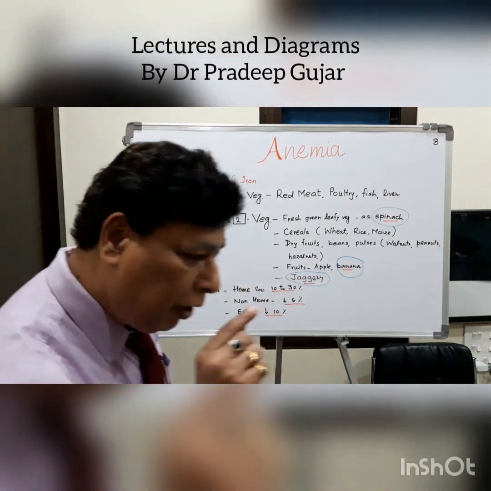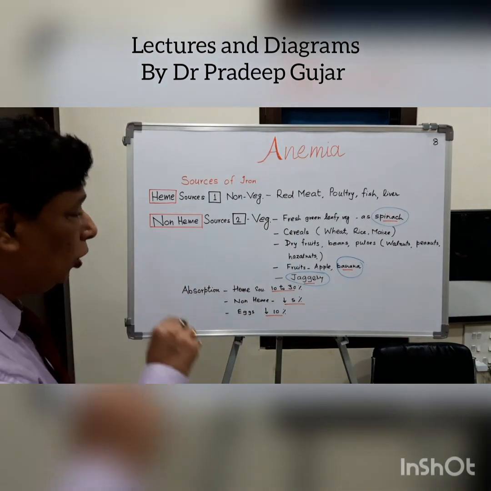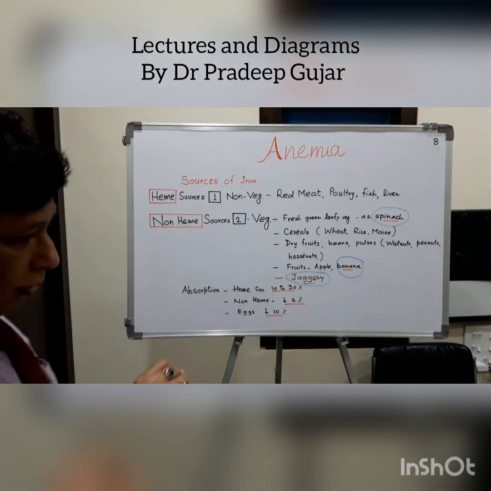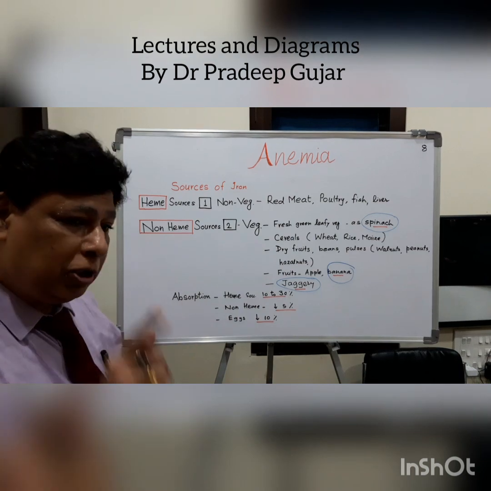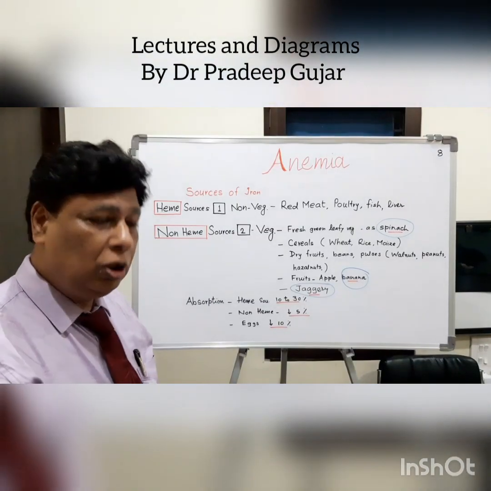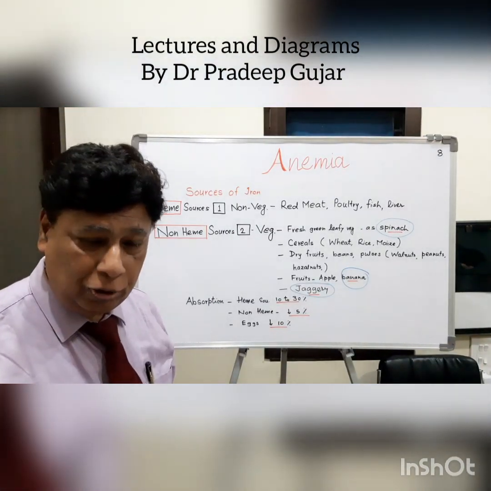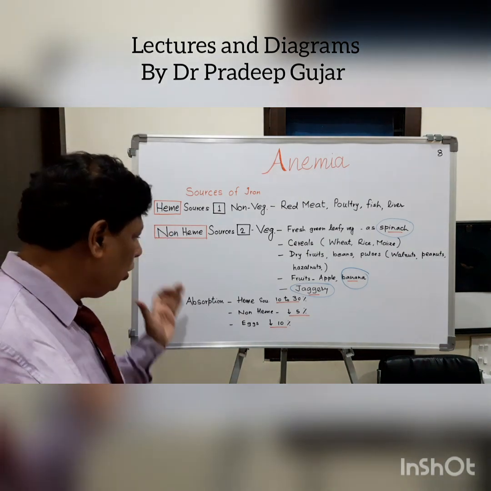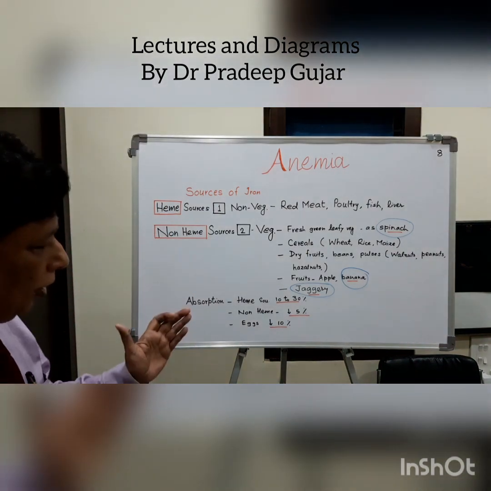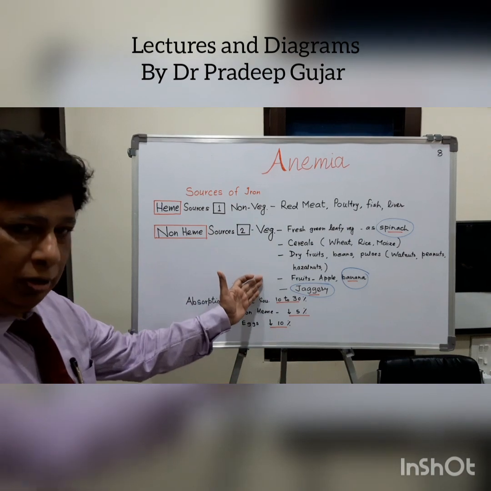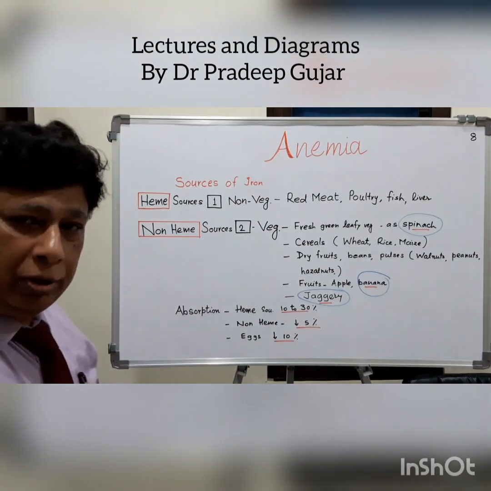So it is very important to give proper advice about the food, and you all must know the proper sources of the heme or non-heme iron. Right?